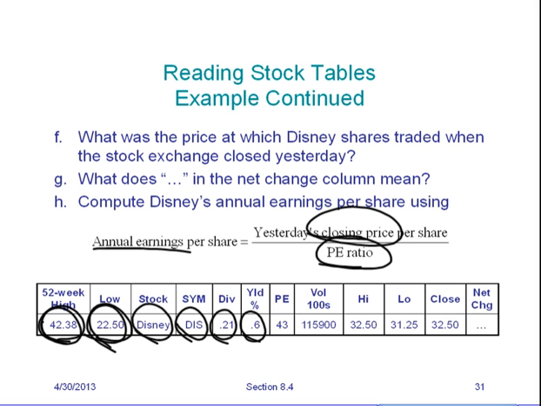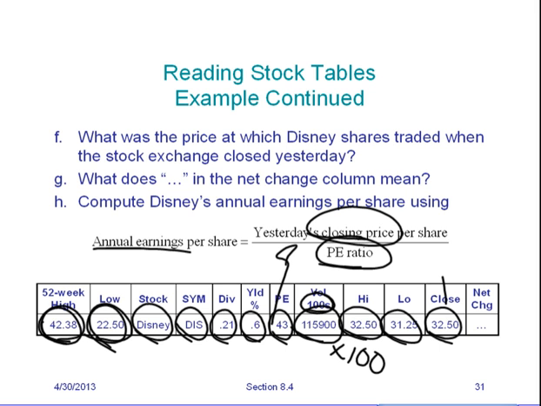Dividends, percent yield. We're going to use this in this formula right there. Remember, if it says 100S, that means you've got to multiply this number by 100 to get the sales volume. High for yesterday, low for yesterday, closed for yesterday, what the price was at closing, the dots mean there was no net change.